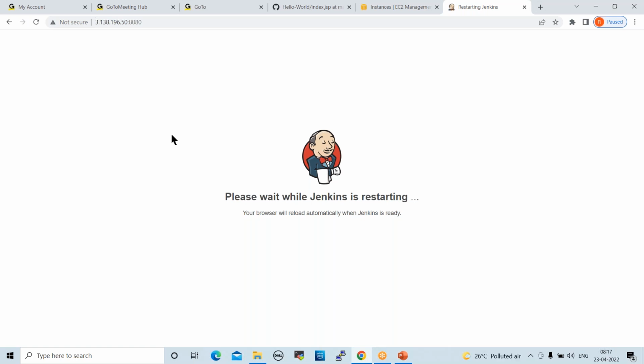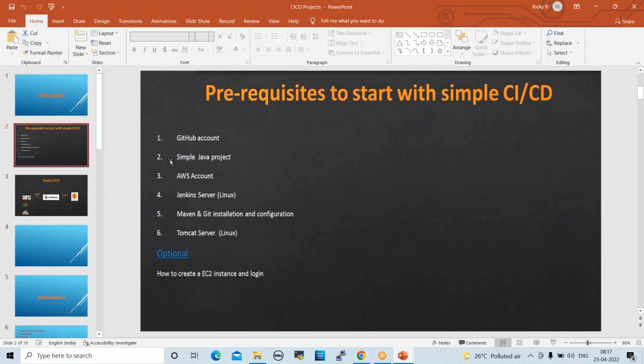Yeah, so Jenkins is available. Jenkins is ready, and we have to prepare the Tomcat server now. Here the Java code is available, a GitHub account is available, and an AWS account. Jenkins is also ready, and Maven and Git installation and configuration are available. We can prepare Tomcat now. Okay, so how to configure Tomcat we know, right? Yeah, so quickly we can prepare the Tomcat server. We'll take one Ubuntu server.